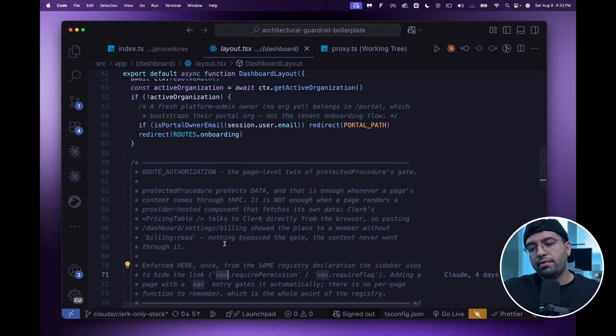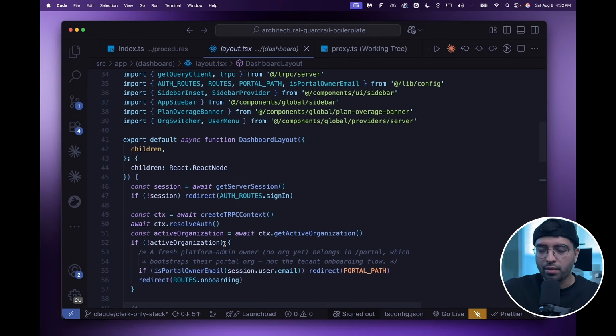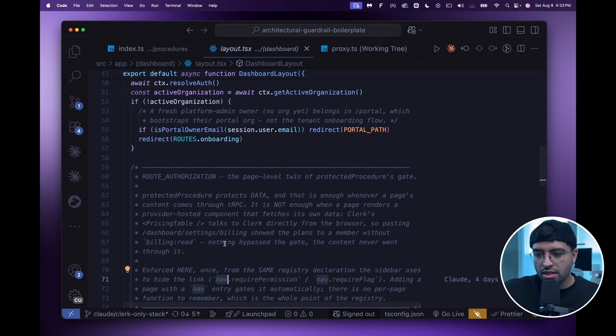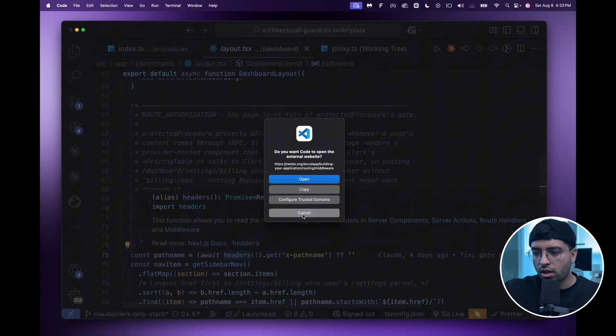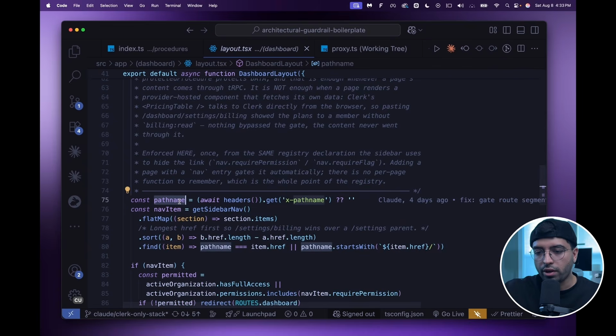So one way I've implemented this is on the layout page. I'm not saying this is the best way. I'm sure you can improve this. But what I did in here is I used the same source of truth that we created earlier, which goes through the require permissions, if you remember the resources, right? I used the same thing, and I'm essentially using some sort of a header to get the permissions, or the path name, sorry. That's what we were using it for here.